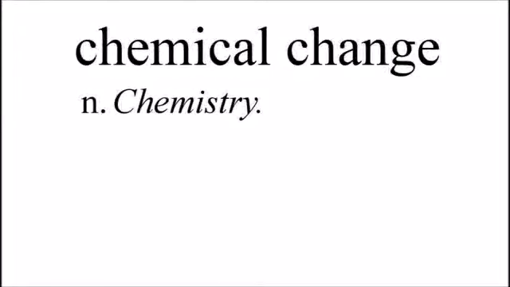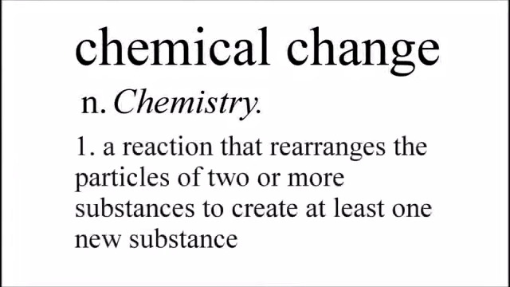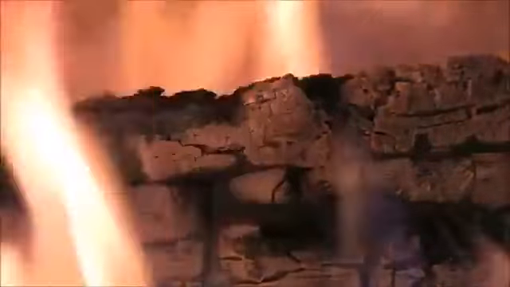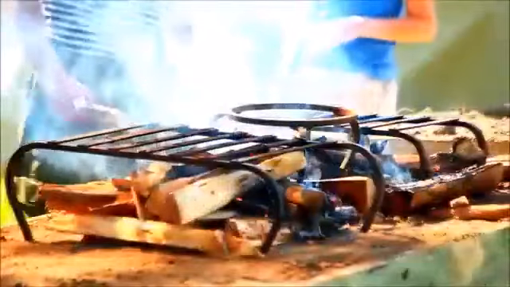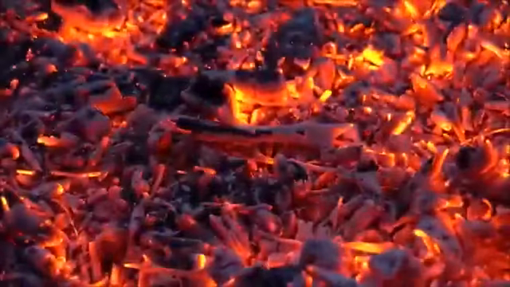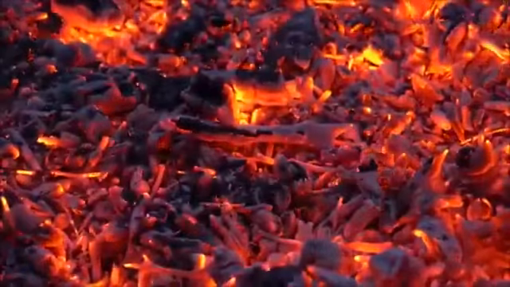Chemical changes occur when the particles of two or more substances are rearranged to form a new substance. For example, when you burn wood, the wood is transformed into a new substance: ash. Just like in baking, this change cannot be undone. Also like the cookies, the wood changes color, releases gases, smoke, and produces an odor. Unlike in baking, this chemical change releases heat and gives off light.